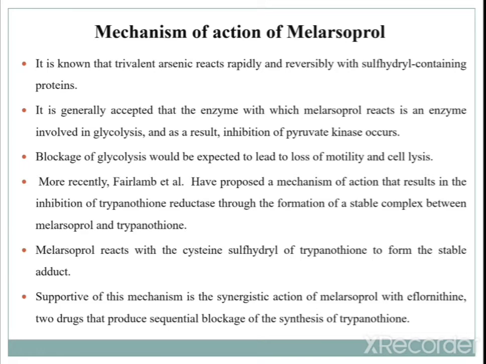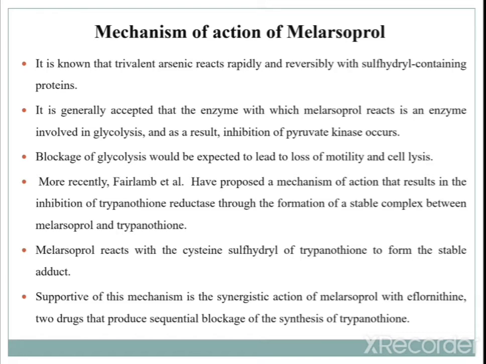So, they rapidly react with this sulfhydryl-containing protein, and the enzymes of glycolysis are involved, which results in loss of pyruvate kinase activity.